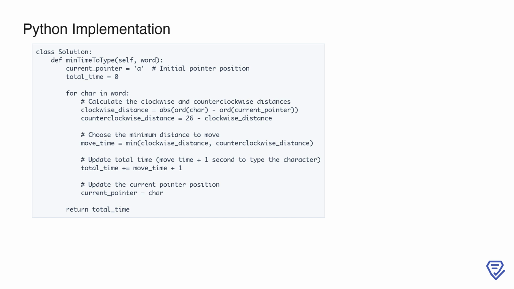word. 2. Iterating through the word. The function uses a loop to process each character in the input word. For each character, it calculates the time required to move the pointer to that character and type it.